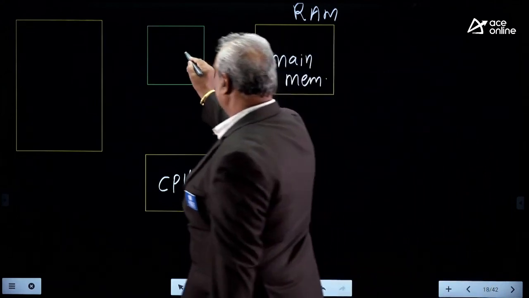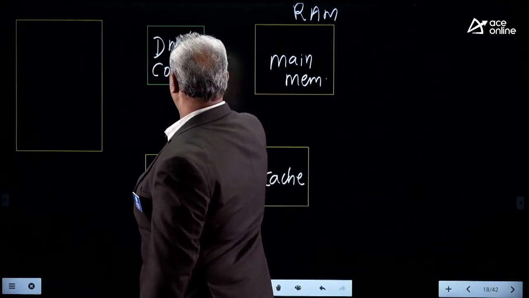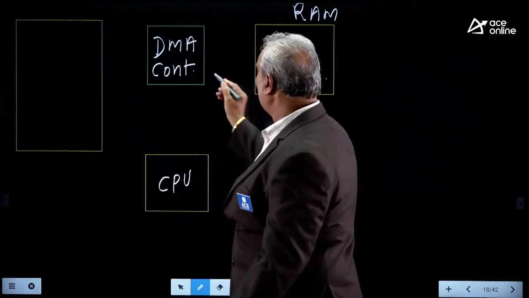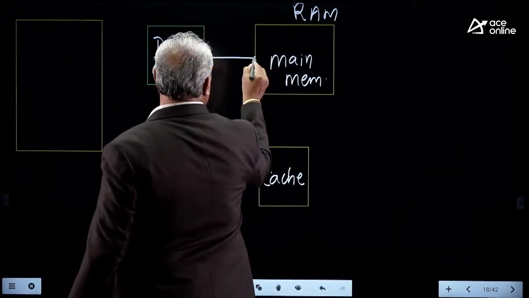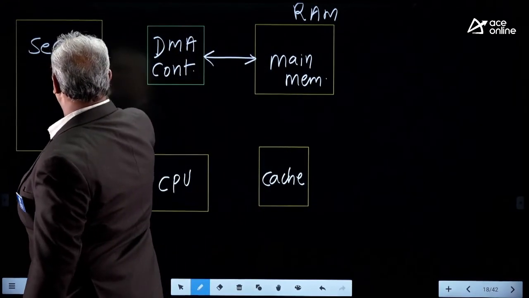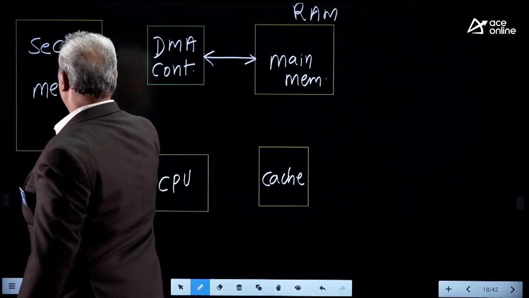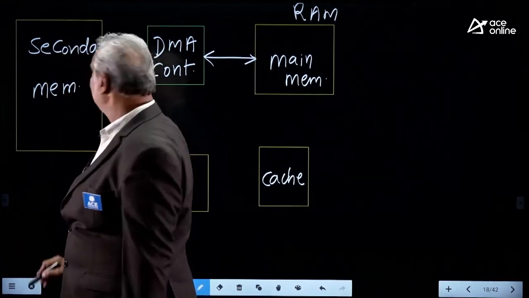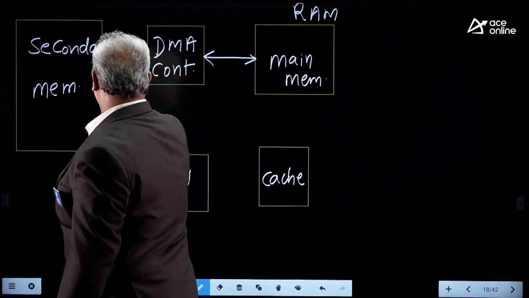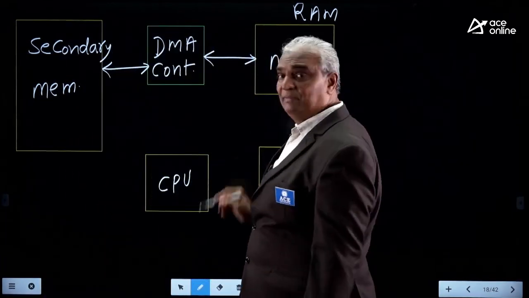Now, this is the DMA controller. The DMA controller is placed between secondary memories. These are secondary memories, sometimes also known as disk memory and IO devices. Now, the DMA controller is placed between secondary memory and main memory.